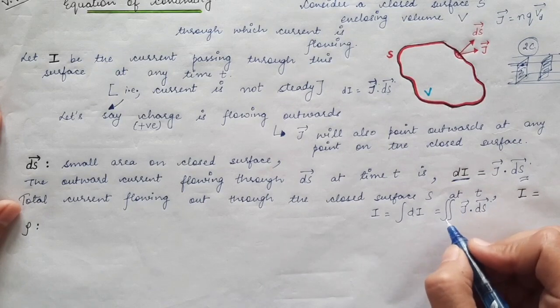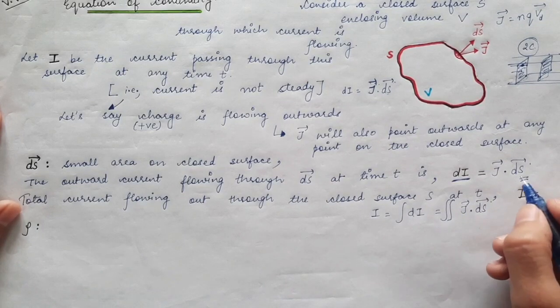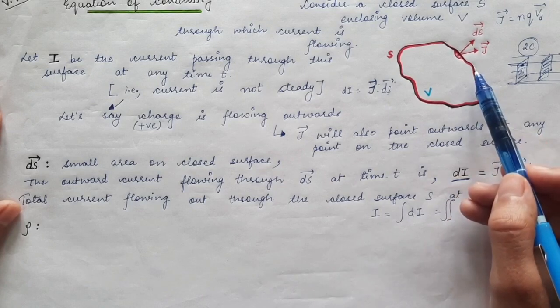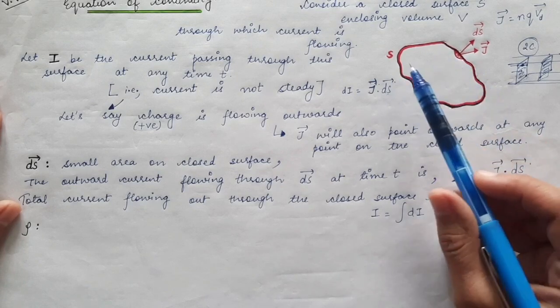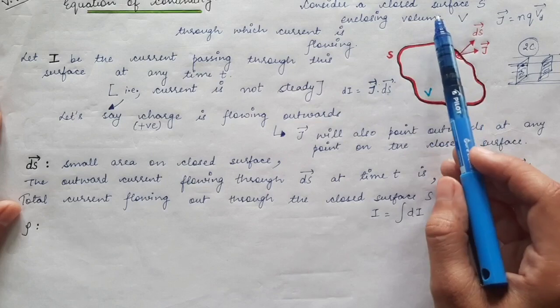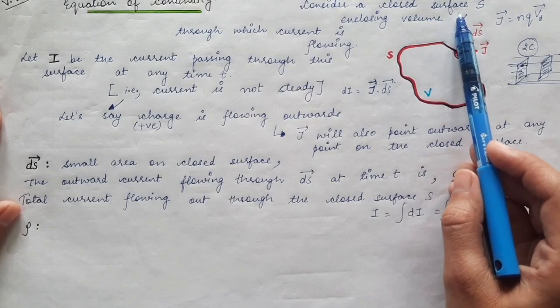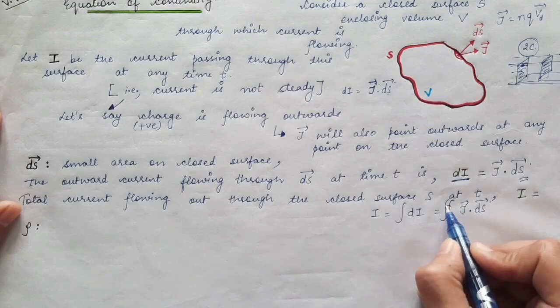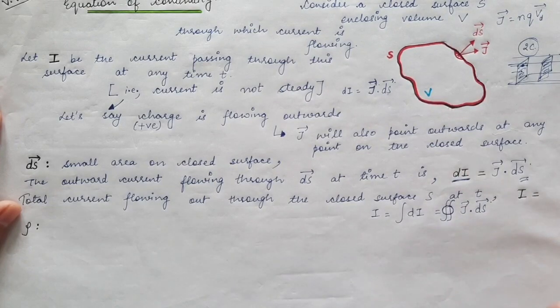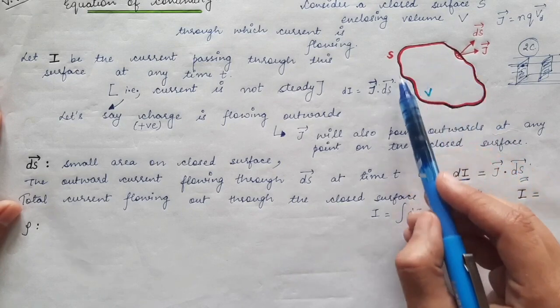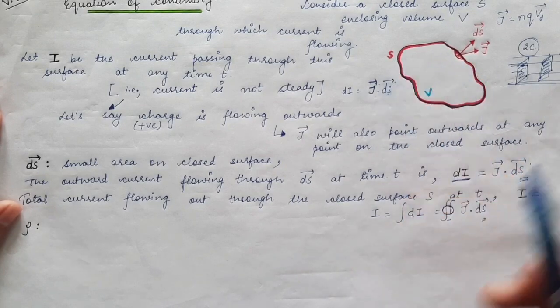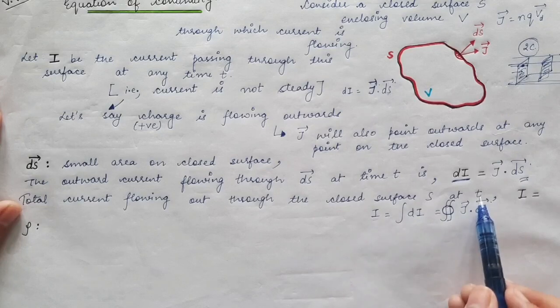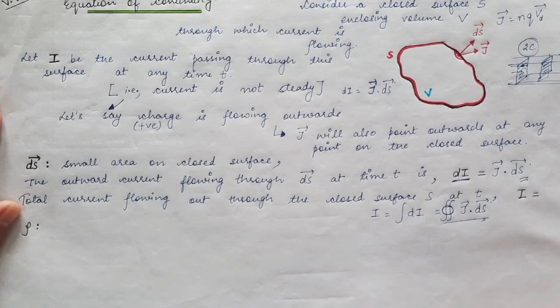In this case we have already supposed that the surface which we are taking is a closed surface, so the surface integral will also be a closed surface integral. This will be the expression of the current through this closed surface S. So current at any time t will be given by this expression.